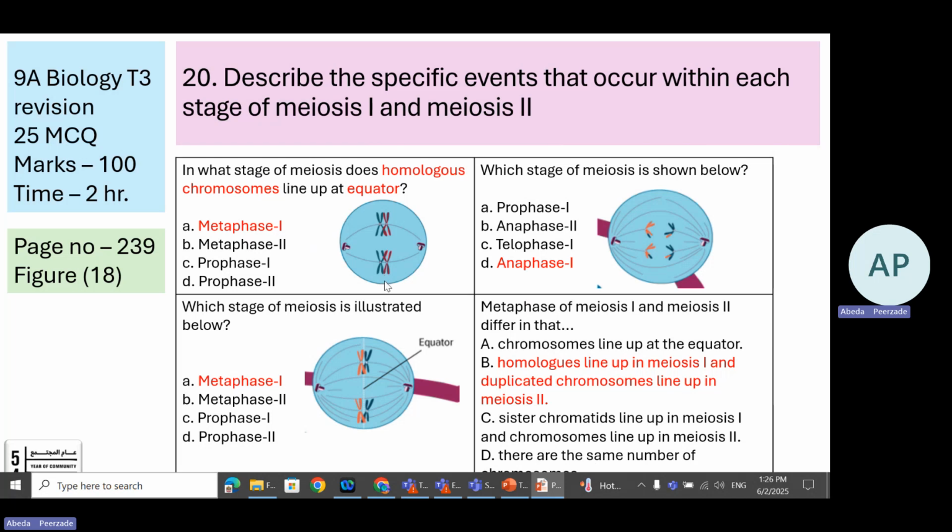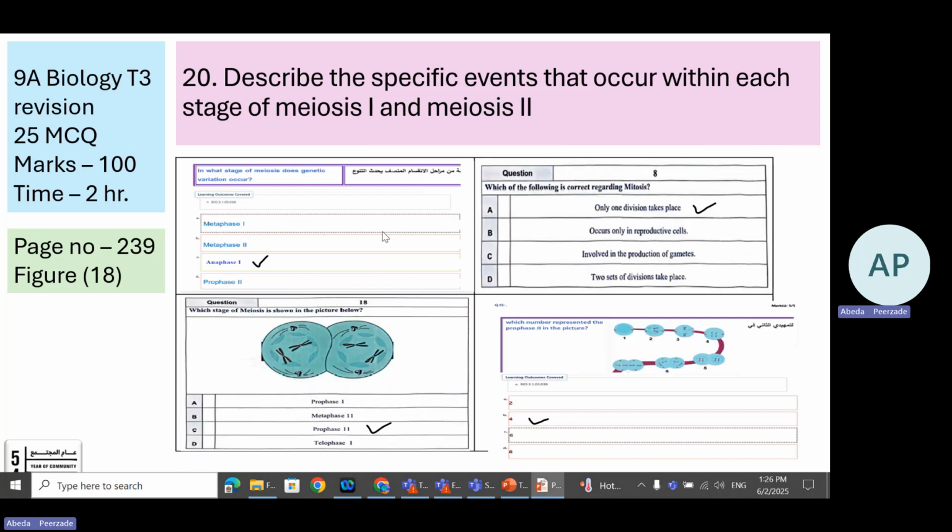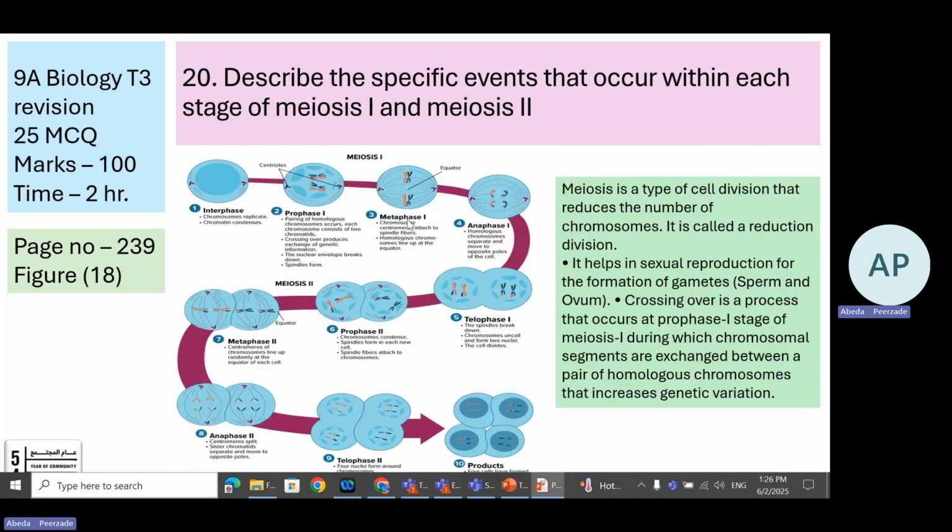Your confusion will be gone if you understand metaphase 1 is when the homologous chromosomes are together. If you go back, you can see this is metaphase 1 where the homologous chromosomes are paired together. Whereas in metaphase 2, you can see the single chromosomes are aligned at the equator.